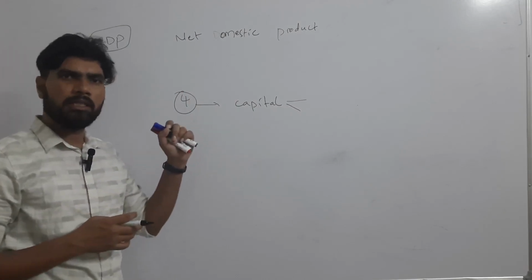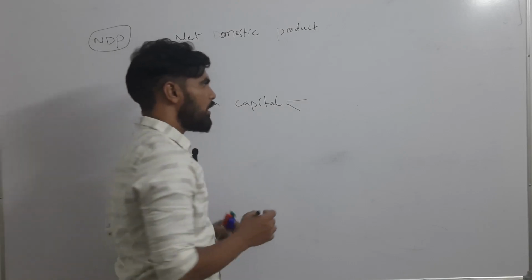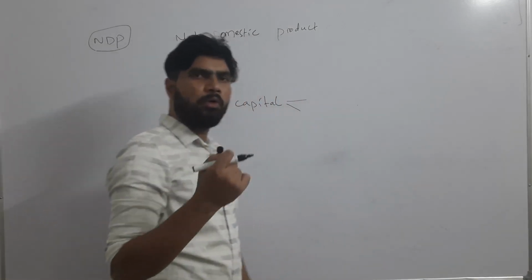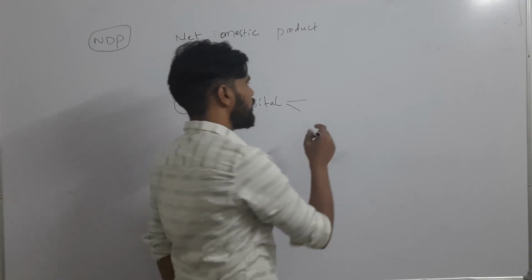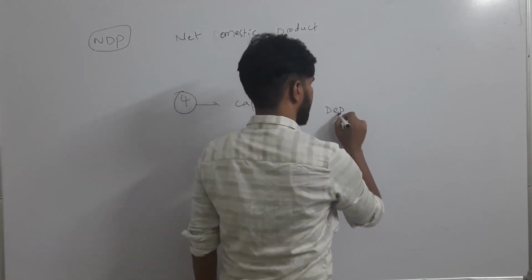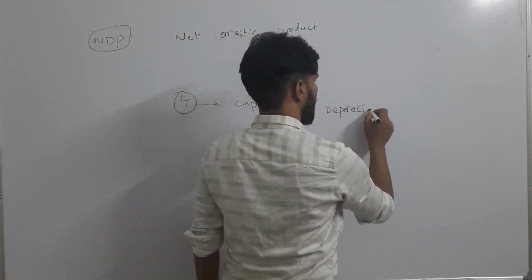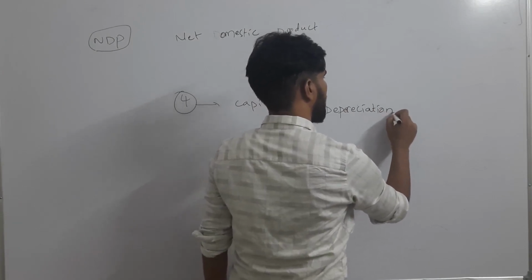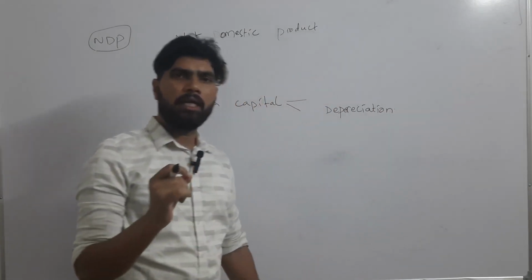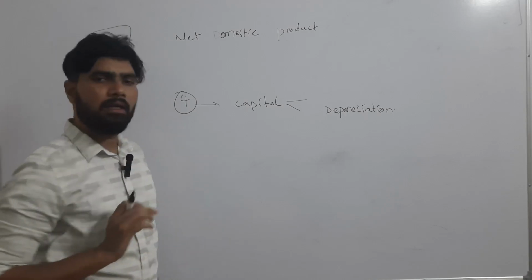That is also considered as capital. Right? So in the process of producing goods and services, there will be depreciation. Depreciation is the decrease in the value of capital assets.